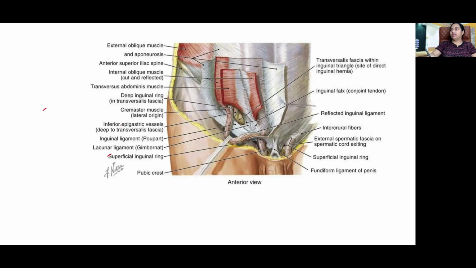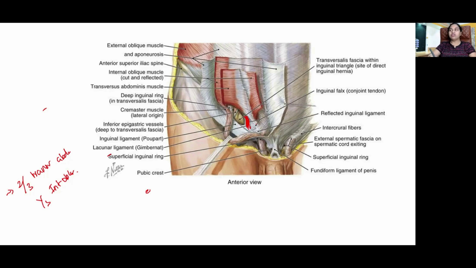You see the inguinal canal opened up. Here, the conjoint tendon or Falx inguinalis is formed by the fusion of the aponeurosis of internal oblique and transverse abdominis, of which two-thirds is by transverse abdominis and one-third by internal oblique. Now, where is this conjoint tendon located? In the posterior wall of the inguinal canal, the medial half of the posterior wall.